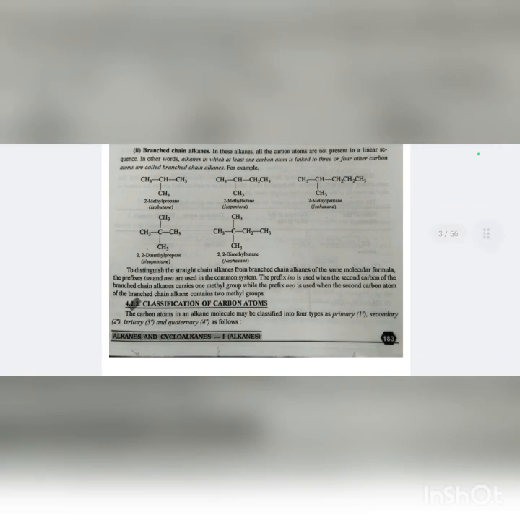To distinguish the straight chain alkanes from branched chain alkanes of the same molecular formula, the prefixes iso and neo are used in the common system. The prefix iso is used when the second carbon of the branched chain alkane carries one methyl group, while the prefix neo is used when the second carbon atom contains two methyl groups.